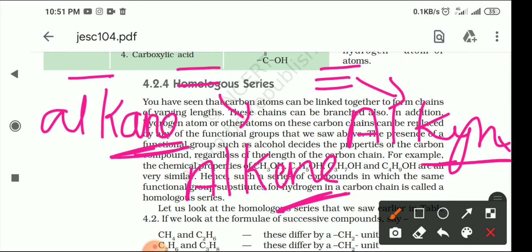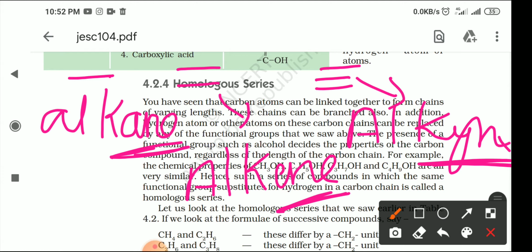You should know about that, YNE. When there is a single bond, we use the term ANE, alkane. If there is a double bond, we use the term alkene, ENE. If the triple bond is there, we use the term YNE. Okay, ane, ene, yne. Again: alkane, alkene, alkynes.